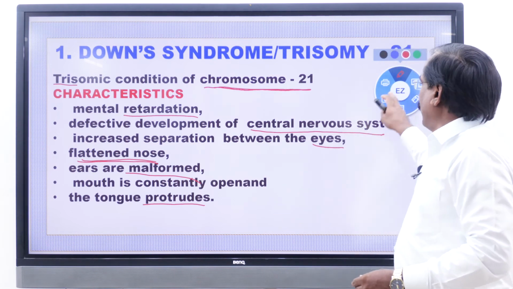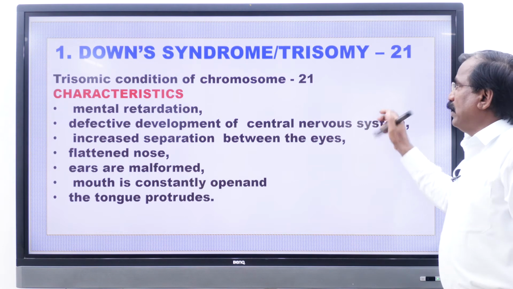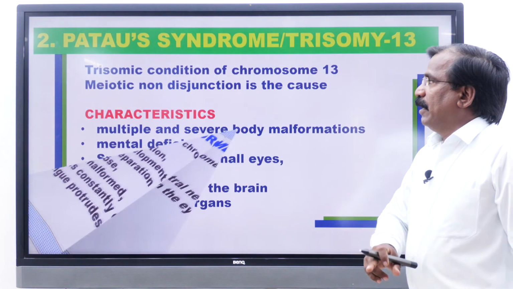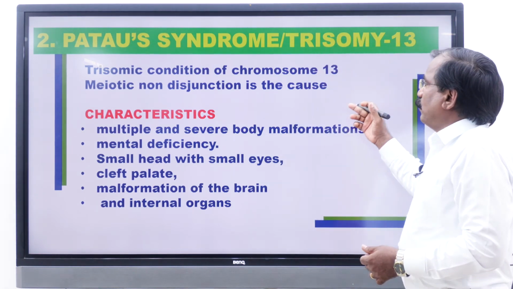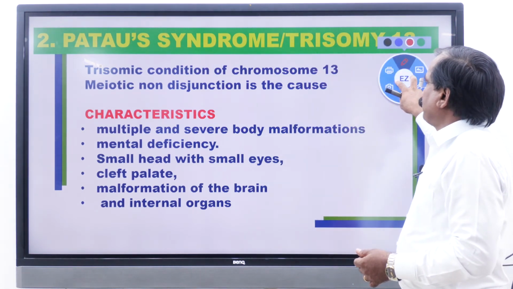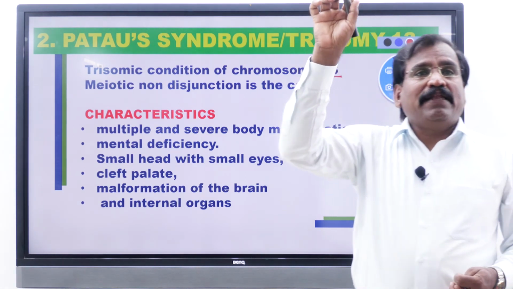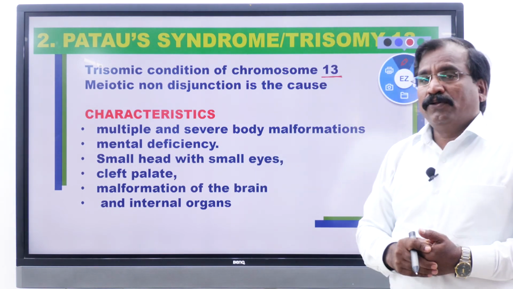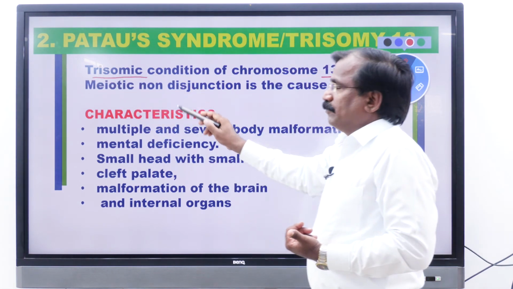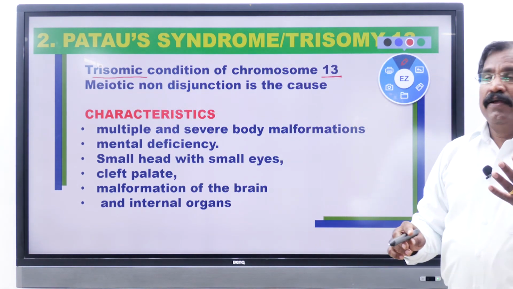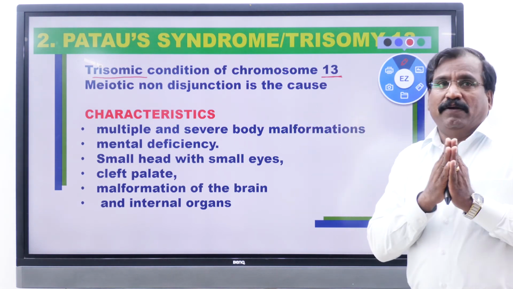So this is the Down syndrome. This is all about the Down syndrome. 21 trisomy, Down syndrome, it is 21. Then next is the Patau syndrome. Patau syndrome is 13 trisomy. Same condition, in the autosomal 13th pair there is a trisomy condition. Very simple. Down's and Patau's are autosomal.